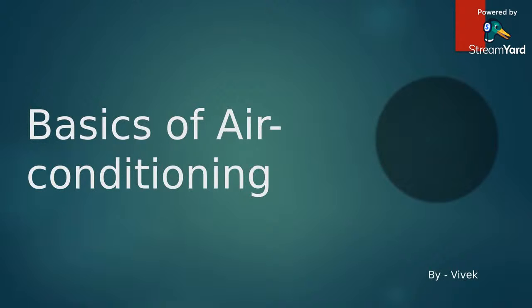What is air conditioning? Air conditioning is the process through which the temperature of the room can be controlled. This room temperature can be controlled by cooling or heating. The various processes are there. There is a misconception that air conditioning only cools, but that is not the fact. It maintains the temperature.